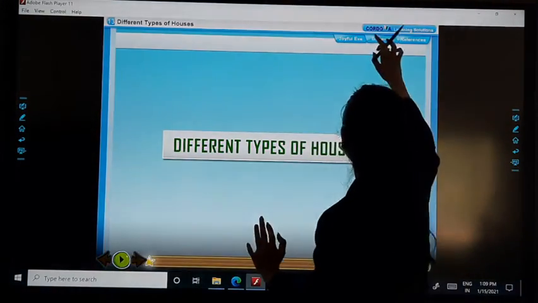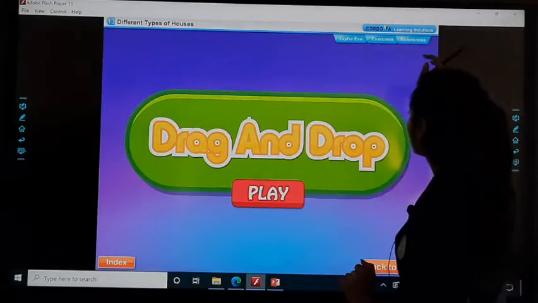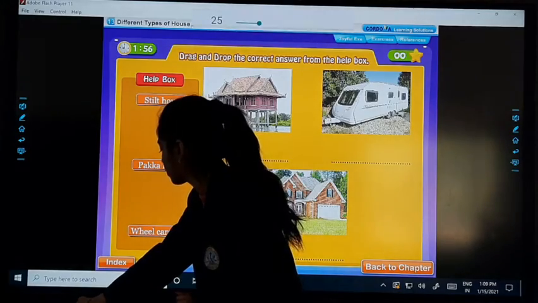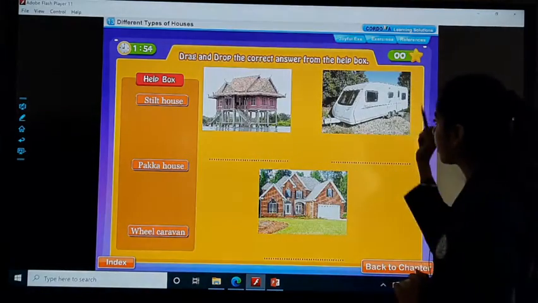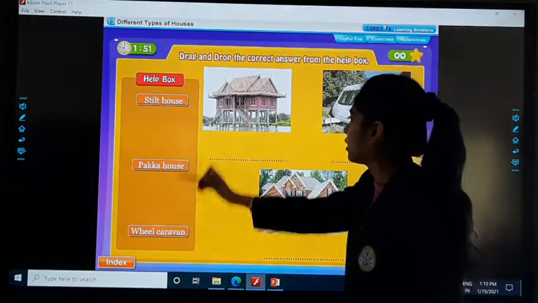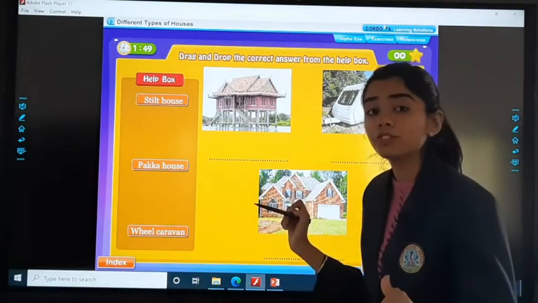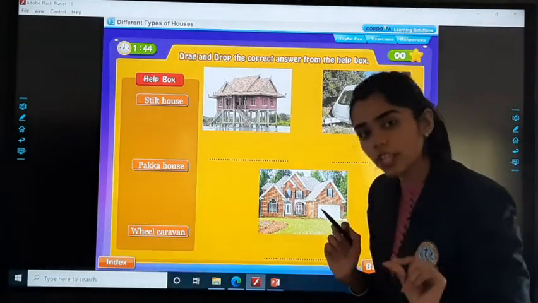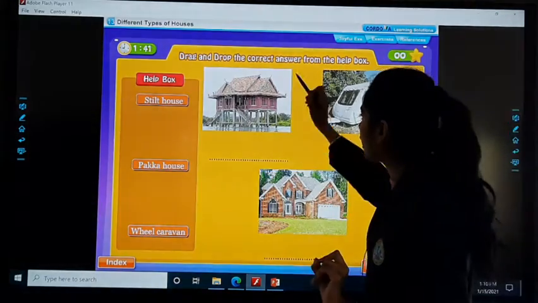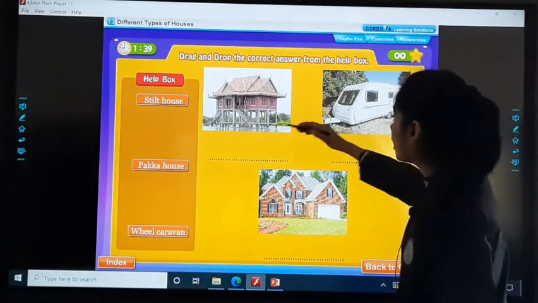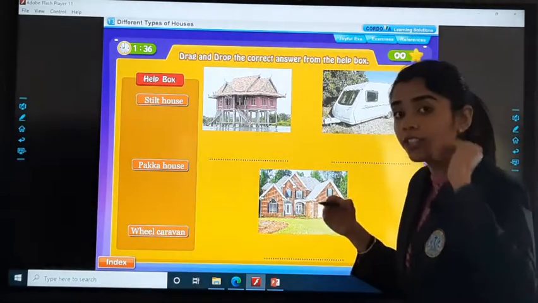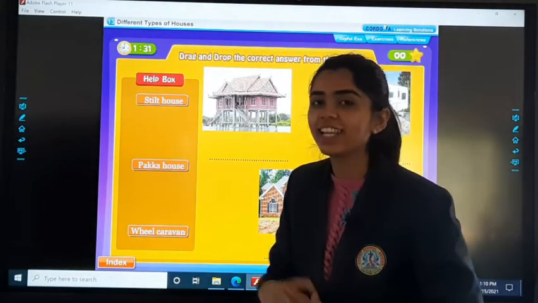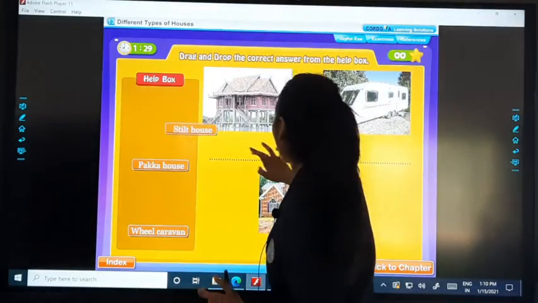Now we will do the exercise part. Drag and drop the correct answer from the help box. Now you can see there are pictures given below and there is the help box. What you have to do, आपको इस help box में से right photo के आगे उसका नाम लिखना है. For the first one, what is it? The house is at a certain height. थोड़ा height पे है. So such kind of houses, what are they known as? Yes, they are known as the stilt house.